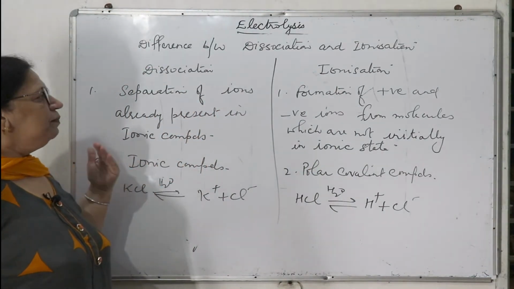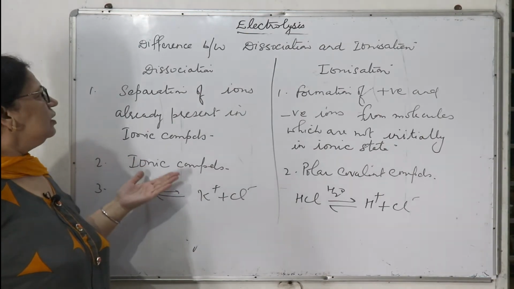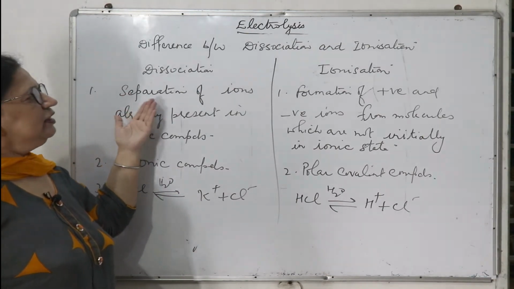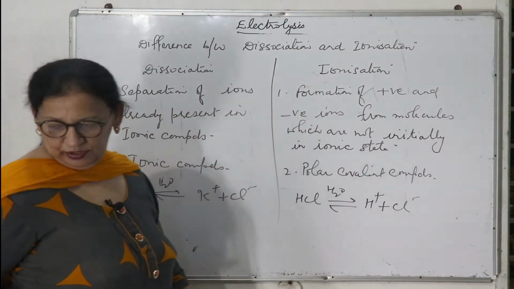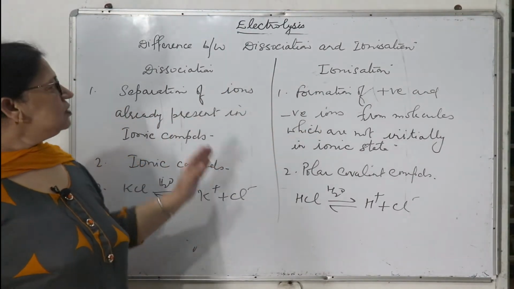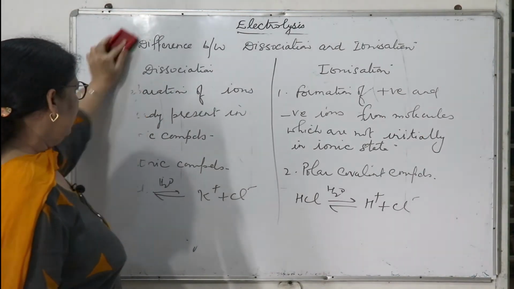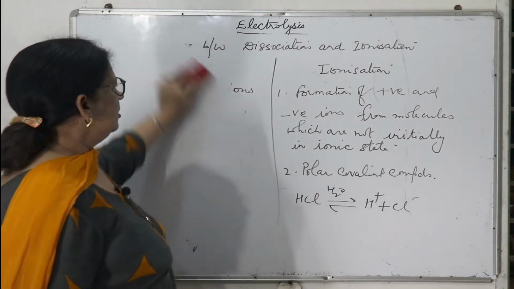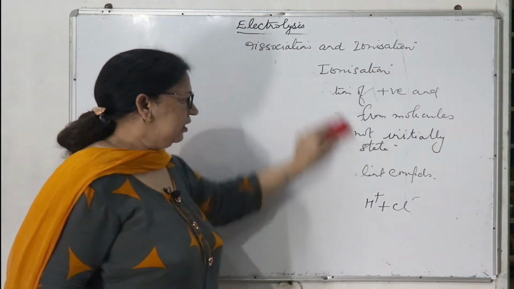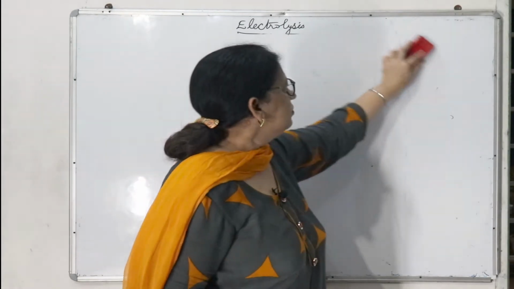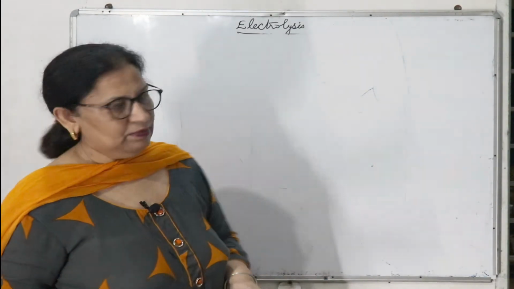Both are breaking up, but here the ions are already there, and here ions are formed. So this is the difference between dissociation and ionization. Dissociation is shown by ionic compounds and ionization is shown by polar covalent compounds.